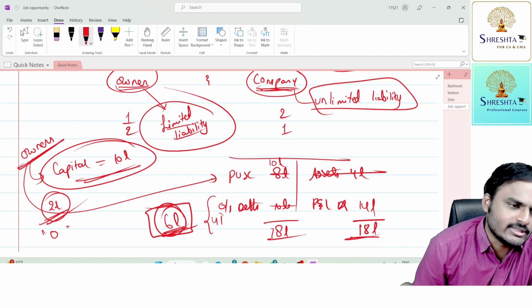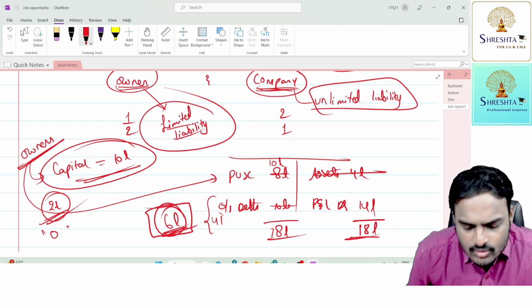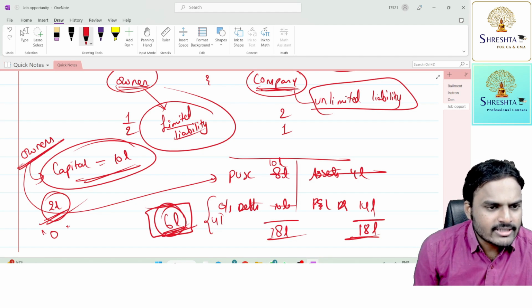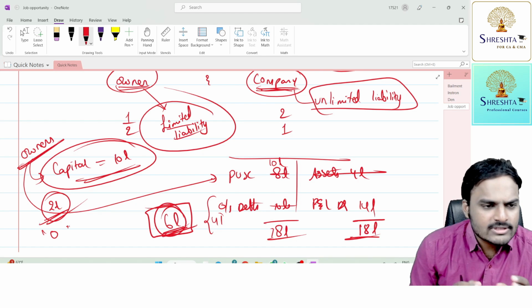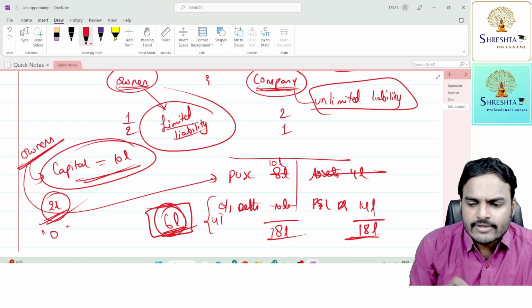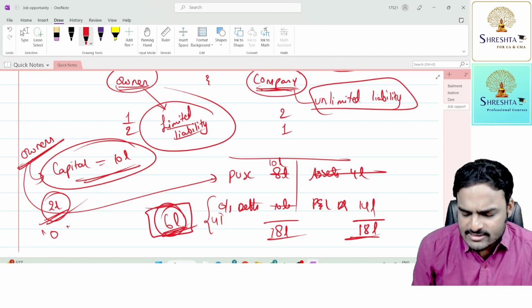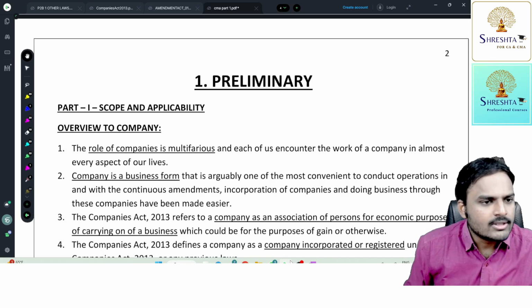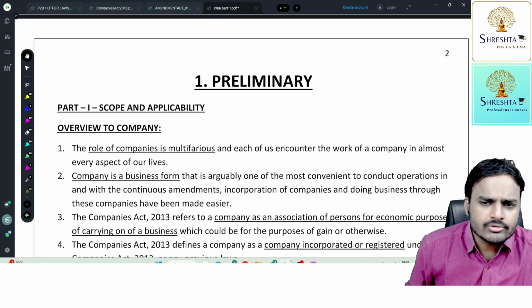Understood, my dear students? Everyone. So these are the different types of business organizations, which is beneficial, which is not beneficial. So far, we have discussed all the points. Now let's see the material without wasting much more time. Just see my preliminary chapter, the first one. Scope and applicability, overview of the company.